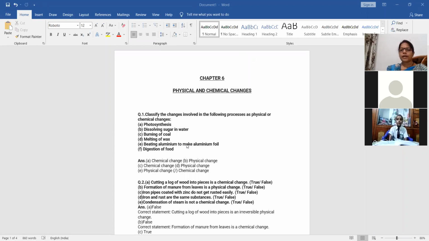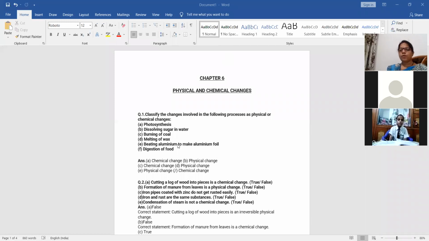Then the second one is the dissolving of sugar in water. When we are dissolving sugar in water, it is a physical change because there is no change in the properties. Next, burning of coal. When we are burning coal, it is a chemical change. Fourth is melting of wax. Melting of wax, again, is a physical change.